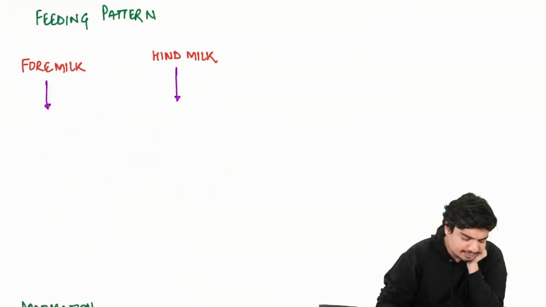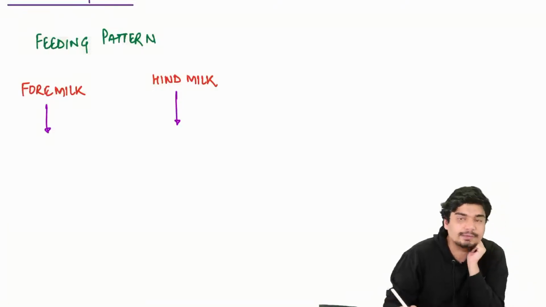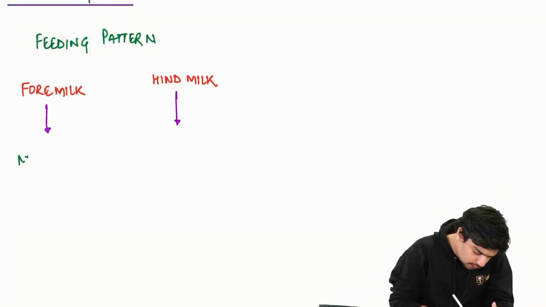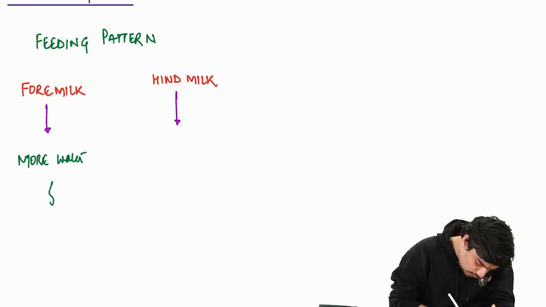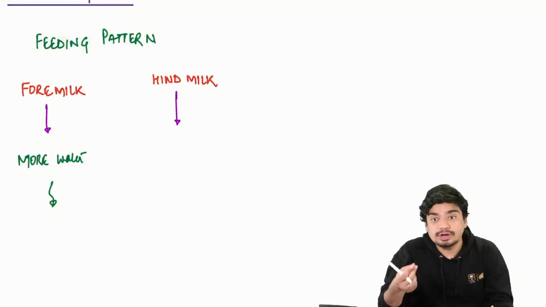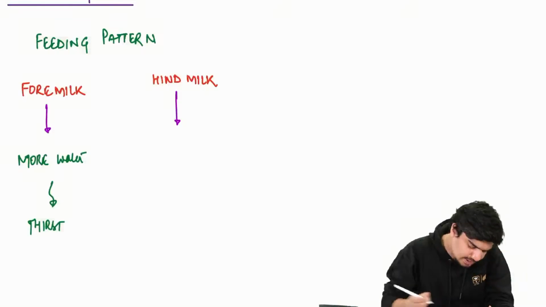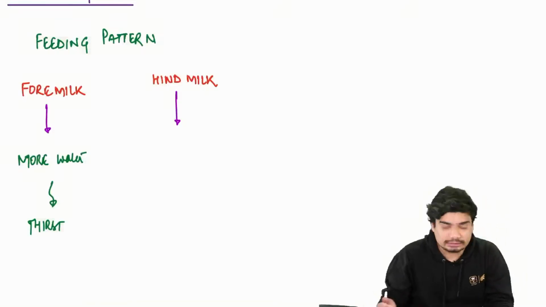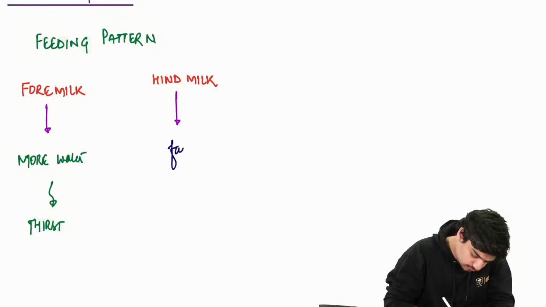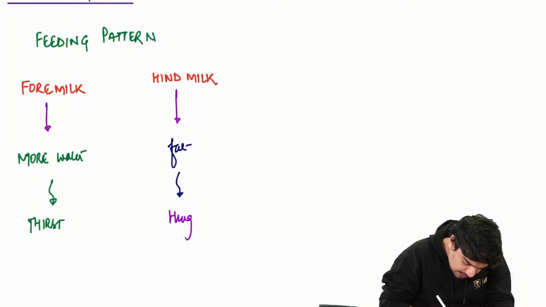Coming to the different types of milk, feeding pattern wise. First is your foremilk, next is your hindmilk. Foremilk has more water, so it helps in quenching the thirst of the baby. Foremilk is the milk which comes first. Hindmilk has more fat, so it quenches the hunger of the baby, or satiety of the baby.